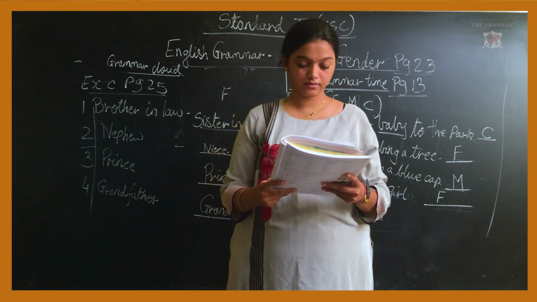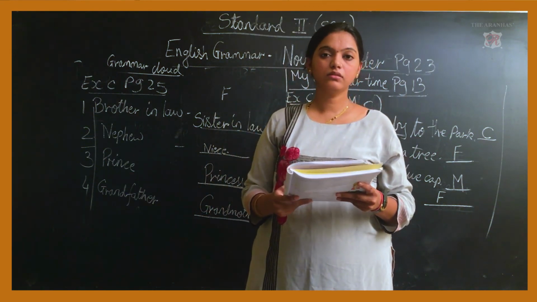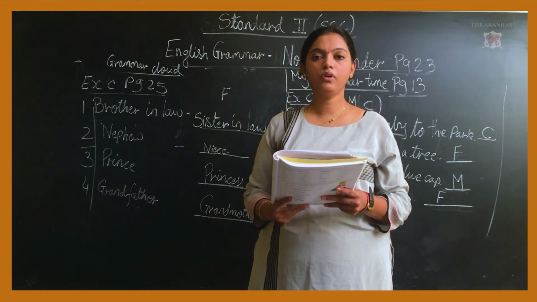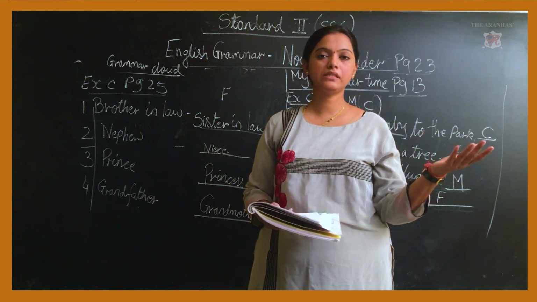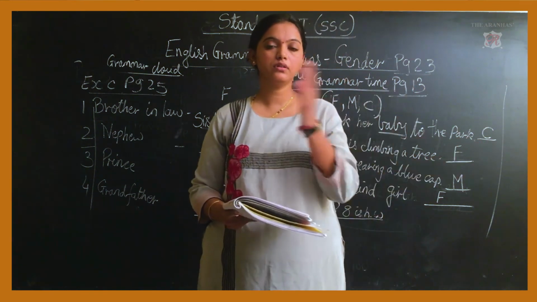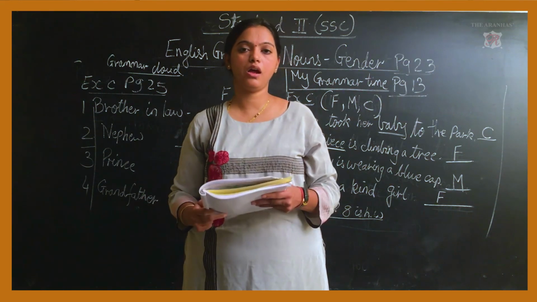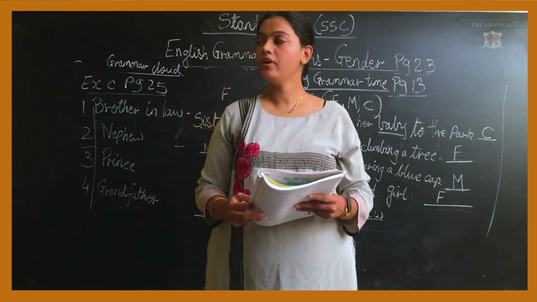Bride, actor, actress, king, queen, bull, cow, prince, princess, brother, sister, son, daughter, uncle, aunt are a few more examples of feminine and masculine gender.